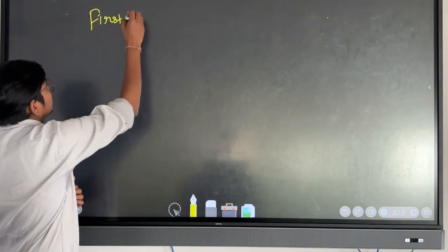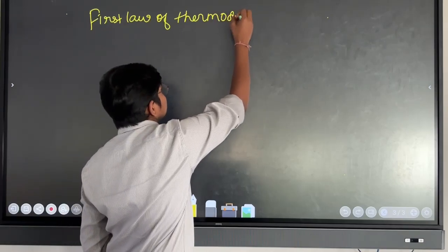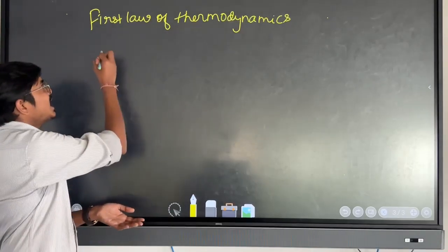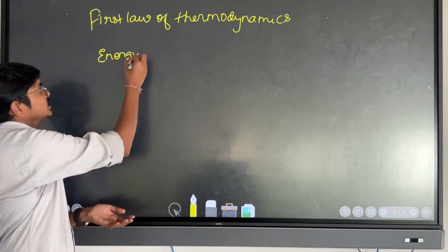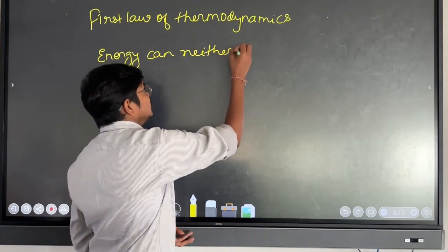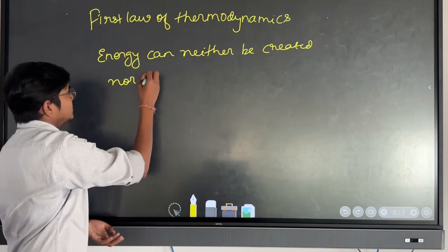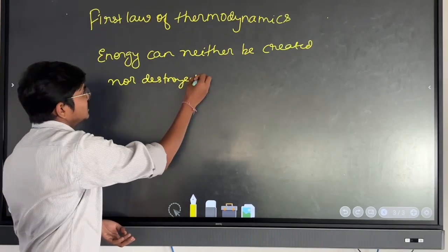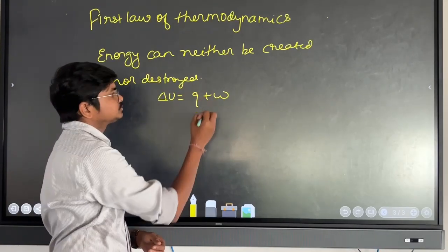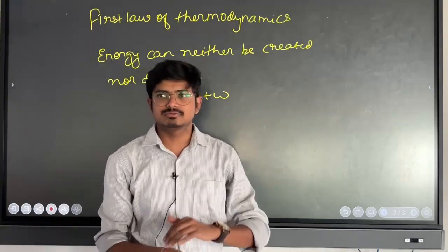First law of thermodynamics. It is based on the conservation of energy. That is, energy can neither be created nor destroyed. That means you can write here delta U is equal to Q plus W. So basically energy is being converted from one form to another form.